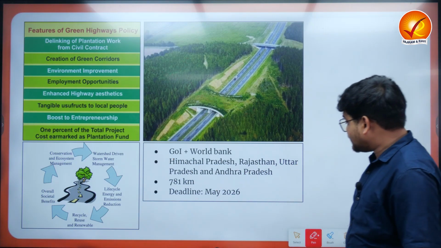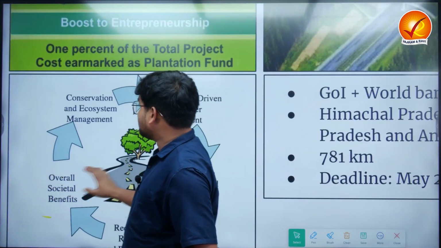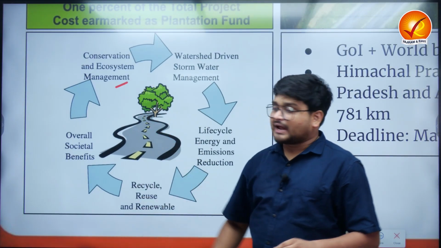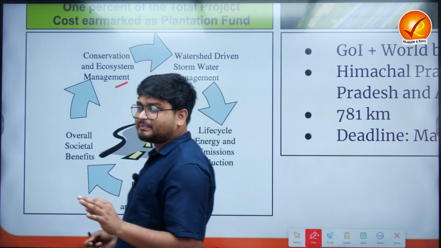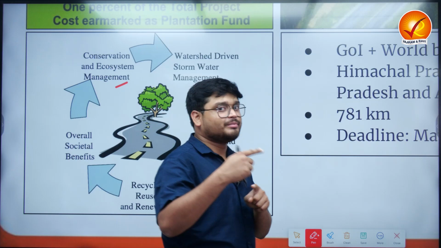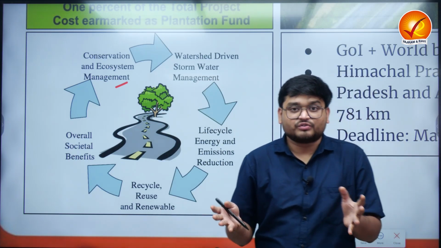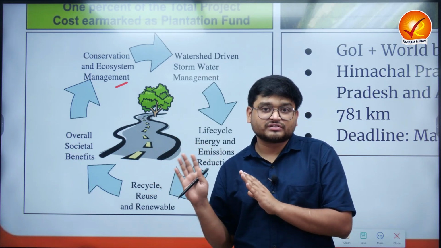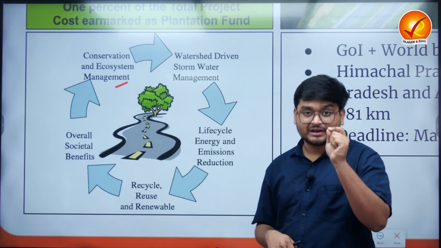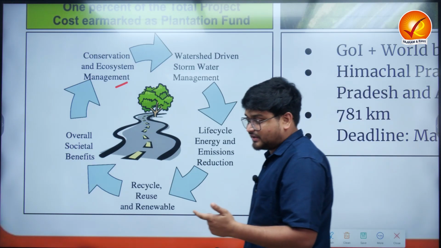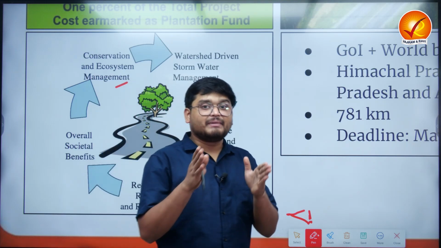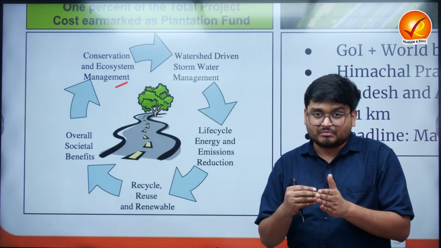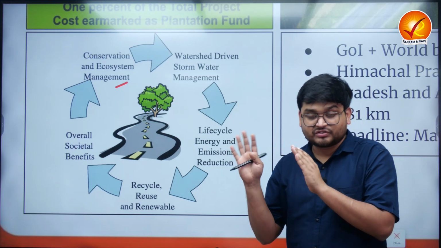Now, we understand that the main aspect of green highways is to have a proper amount of conservation and ecosystem management, right? We know that highway construction is not only polluting and degrading nature, but also needs to be maintained over a period of time. For example, we have to use asphalt, coal, and various polluting elements in the construction of highways, which makes it very unsustainable right now. And we also know that India is trying to have sustainable management practices with reference to the construction of various buildings and sustainable activities in various infrastructural sectors of the nation.